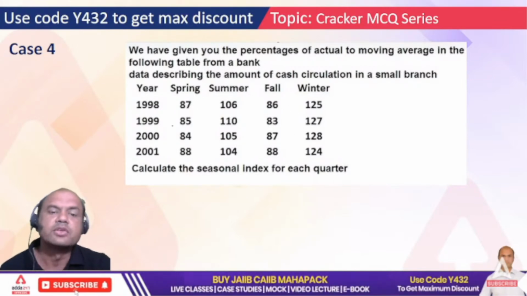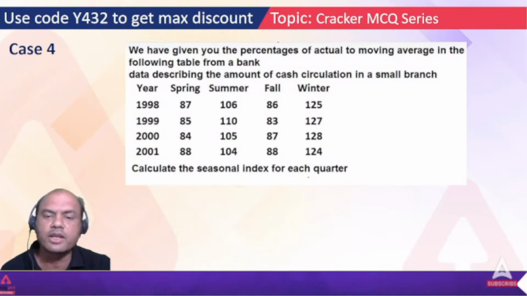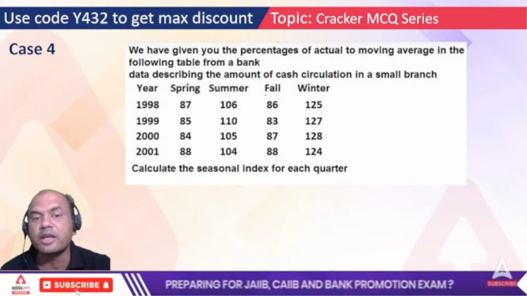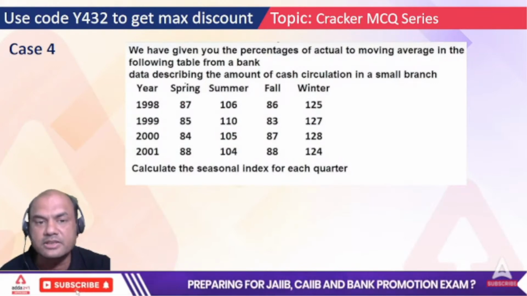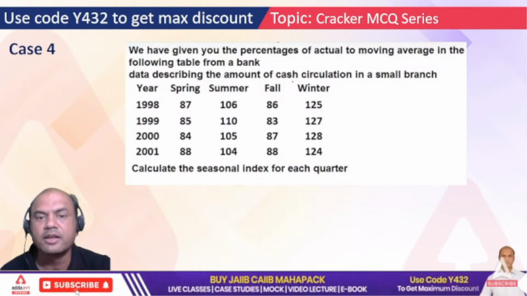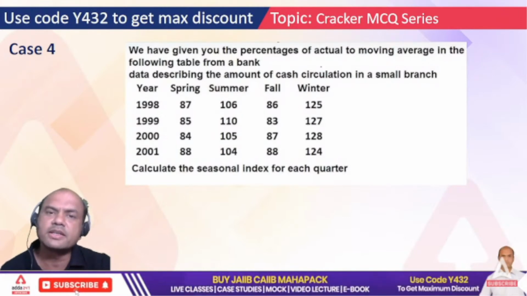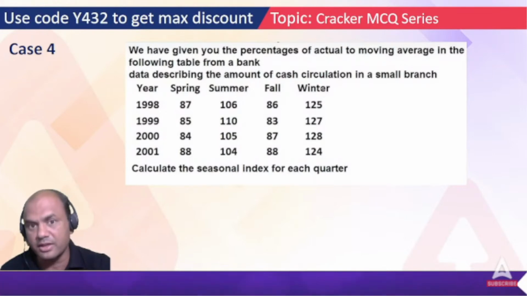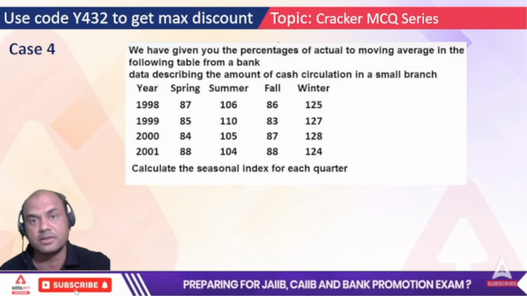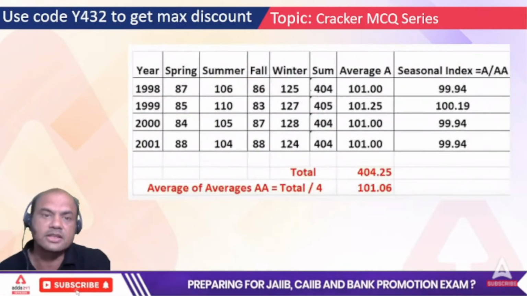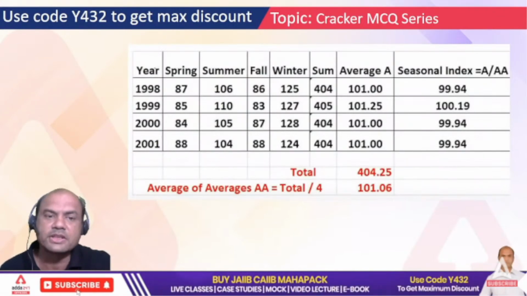Okay. So calculate the seasonal index for each quarter. See here, this is each quarter: first, second, third and fourth. It's the easiest problem available. This case study generally comes for 5 marks. So how to solve this? See this. Firstly, whatever is given, write it as it is.